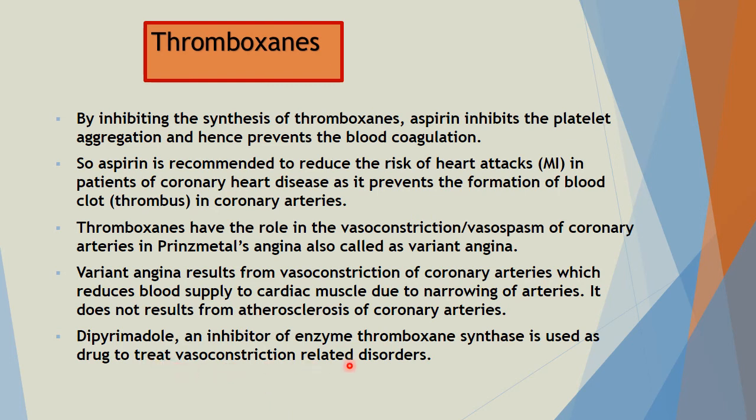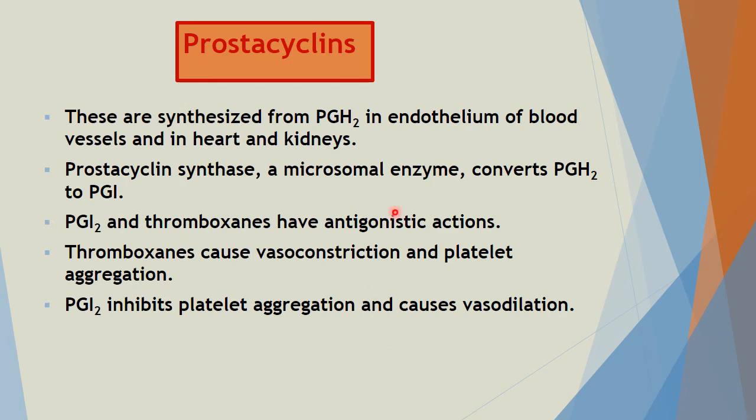Dipyridamole, an inhibitor of the enzyme thromboxane synthase, is used as a drug to treat vasoconstriction-related disorders. Now prostacyclins are also synthesized from PGH2 in the endothelium of blood vessels and in heart and kidneys. Prostacyclin synthase, a microsomal enzyme, converts PGH2 into PGI2, that is prostacyclin. Prostacyclin and thromboxane have antagonistic actions. Thromboxanes cause vasoconstriction and platelet aggregation, whereas prostacyclin inhibits platelet aggregation and causes vasodilation.